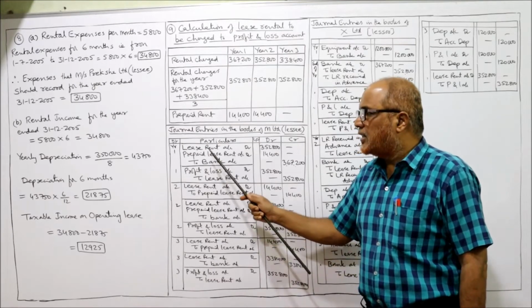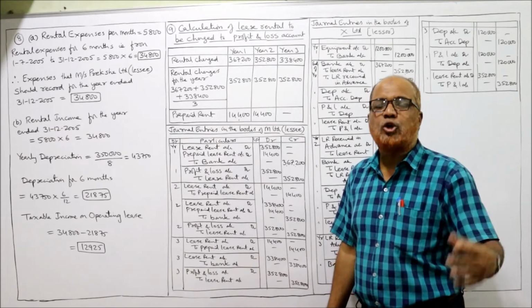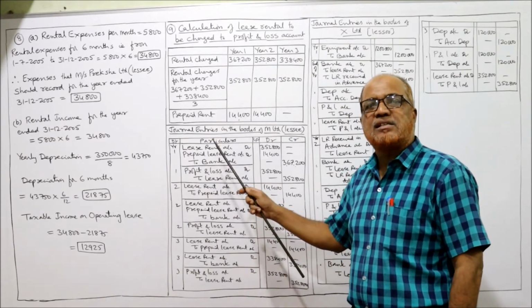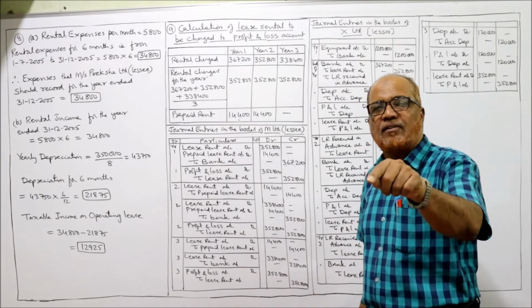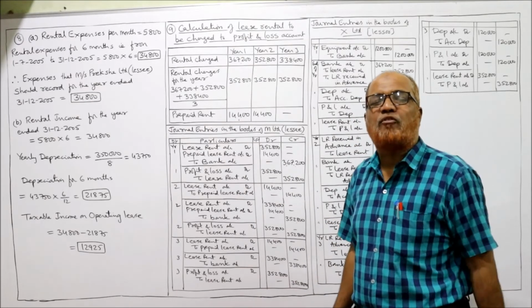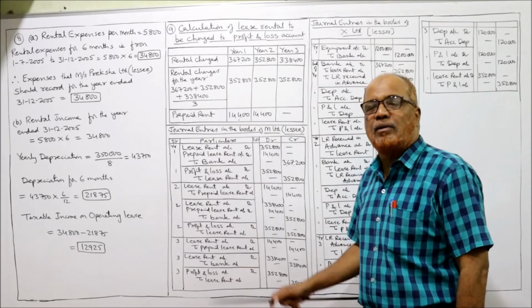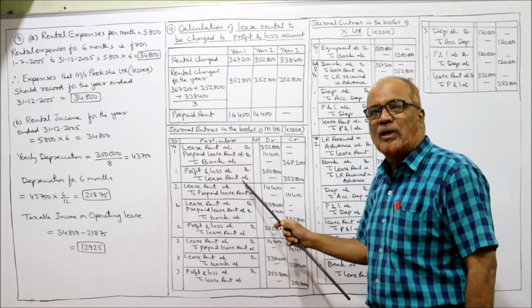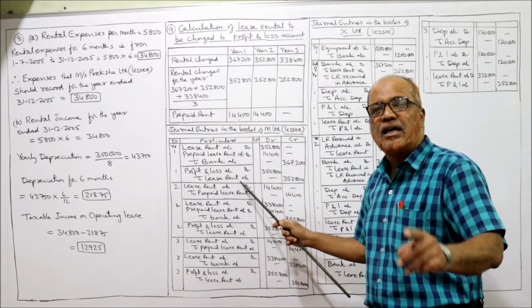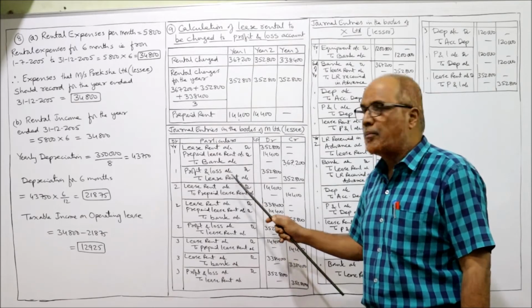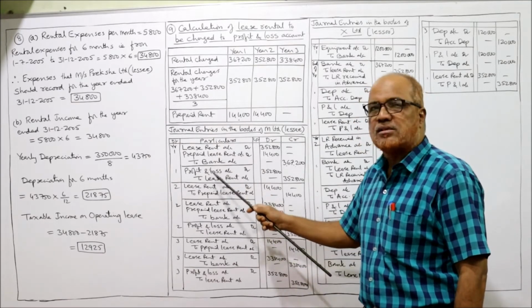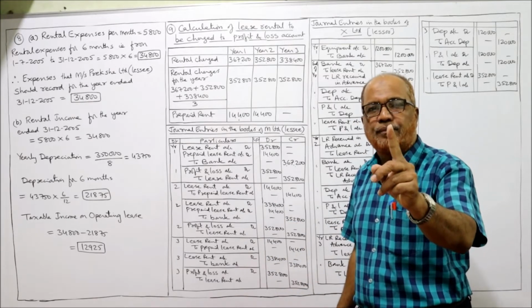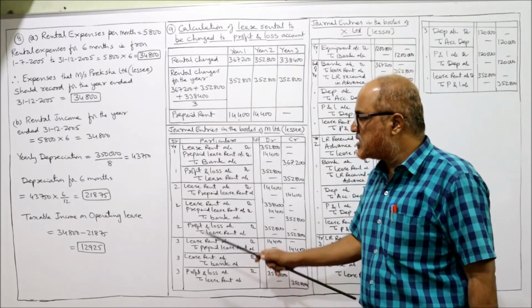Right? Now, the annual lease rent should be transferred to profit and loss account. How much lease rent is debited? Lease rent is debited 350,800. This 350,800 should be transferred to profit and loss account. So the entry will be profit and loss account debit to lease rent. By passing this entry, the lease rent account will be closed by transferring to P&L. That's all. So these are the 2 entries during the first year. Now I am coming to the second year.